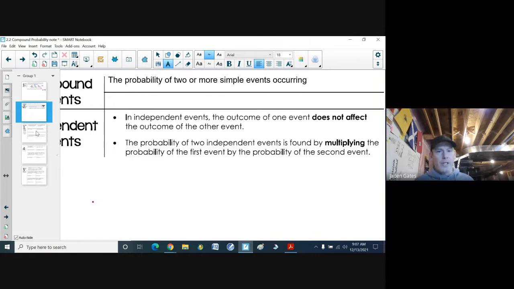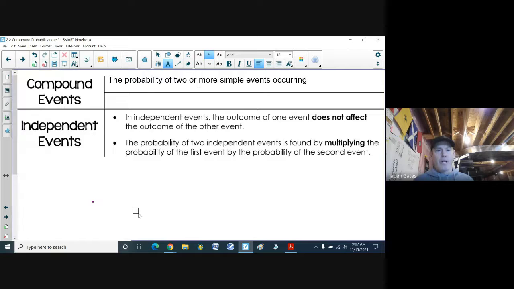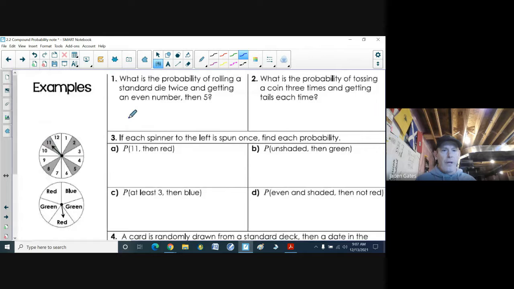All right, so let's try some examples. So again, we're going to look at compound events. We get 2 or more things happening, but yet they're independent, so they have nothing to do with each other. So we start off with example number 1. What is the probability of rolling a standard die twice, getting an even number, and then a 5? All right, so we have 2 independent events because when you roll a dice, what you get on the first roll has nothing to do with the second roll. You didn't change the dice. You didn't wreck the dice at all.